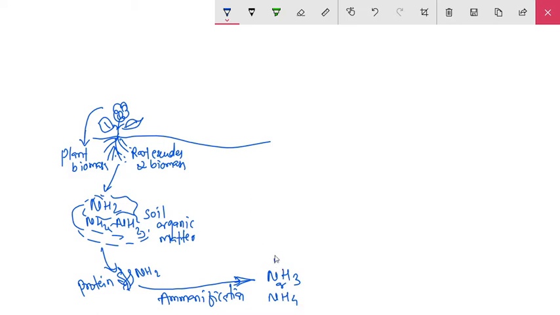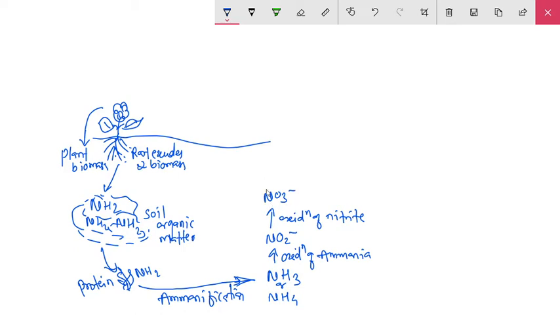In the process of ammonification, this ammonia, NH3 or NH4, undergoes oxidation and produces nitrite. Then oxidation of nitrite produces nitrate.